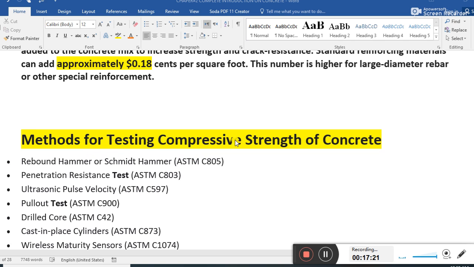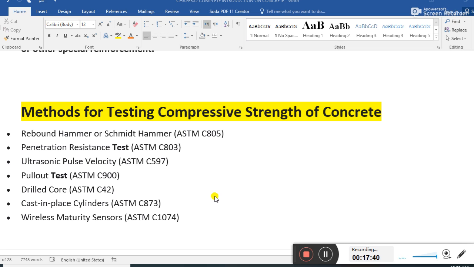Guys, a method for testing the compressive strength of concrete. As I told you in the starting about the strength of concrete, these are some tests we can perform to determine the compressive strength of concrete. First one is the rebound hammer or Schmidt hammer, ASTM C805. ASTM is the American Society for Testing and Materials. This is a very important code.